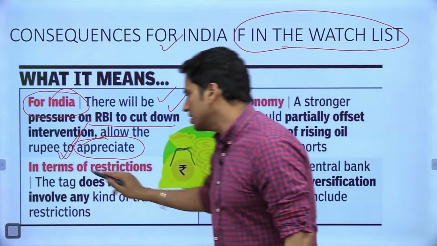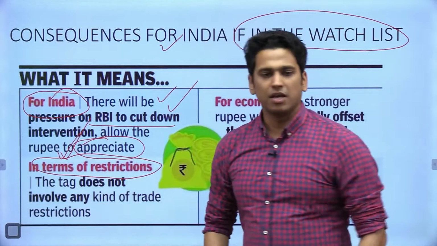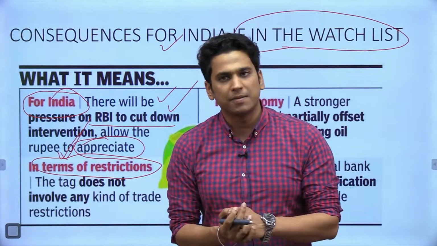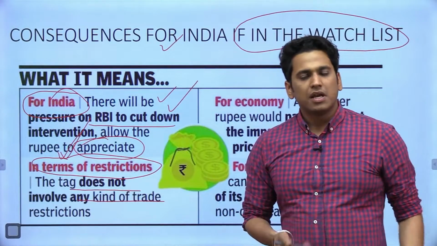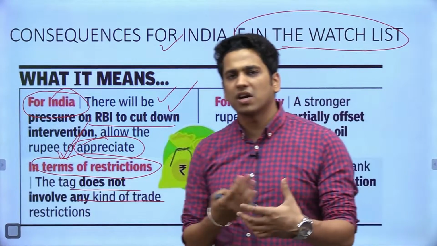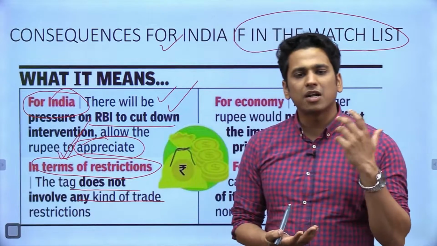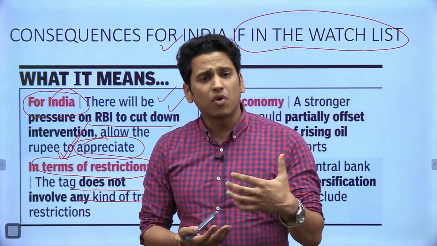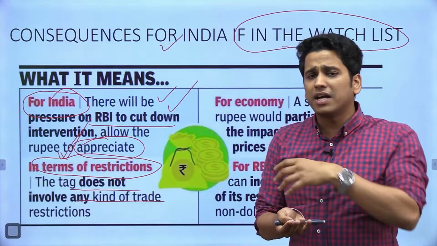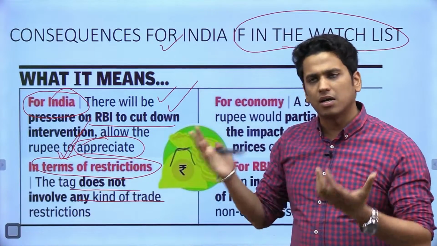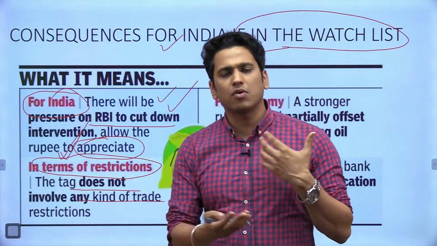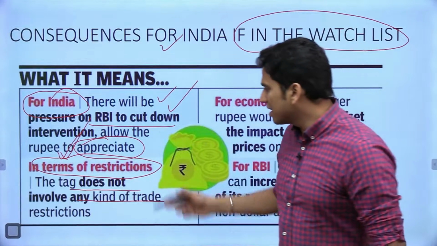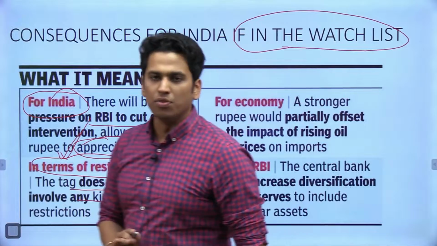Now the second point is, what are the restrictions if कोई country उसमें आ जाती है, let's say. The tag does not involve any kind of trade restrictions. Like you must have seen in the Ukraine-Russia war, there are a lot of sanctions that are placed on Russia due to this war, but there would not be any trade sanction that would come if a country is under this particular watch list. इसके अंदर कोई sanctions नहीं है, इनके अंदर कोई trade restrictions नहीं है. So these are the basic points that you guys need to know.